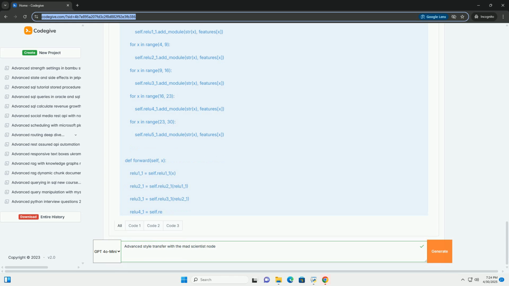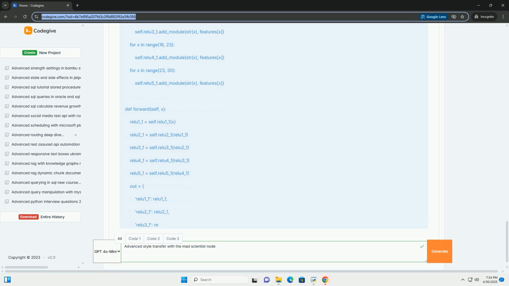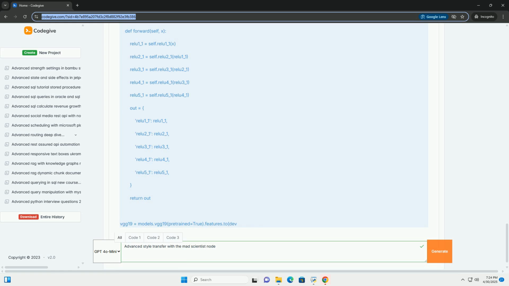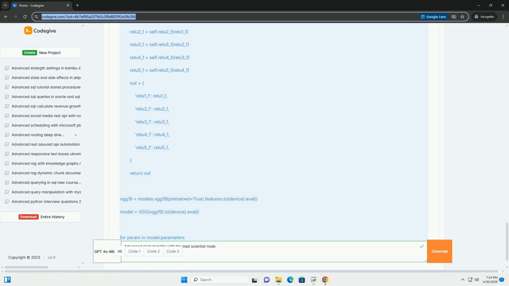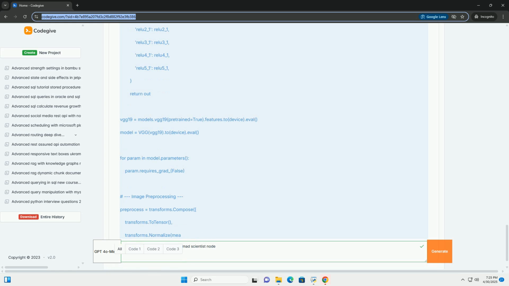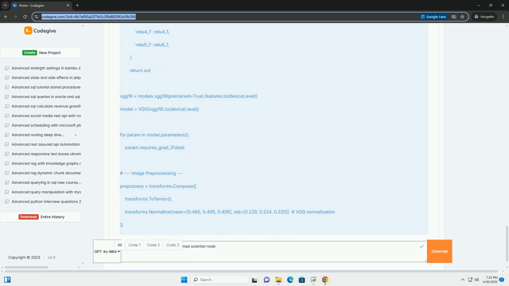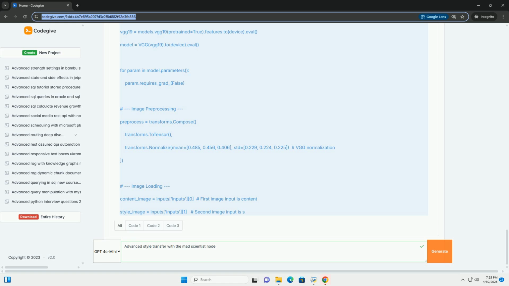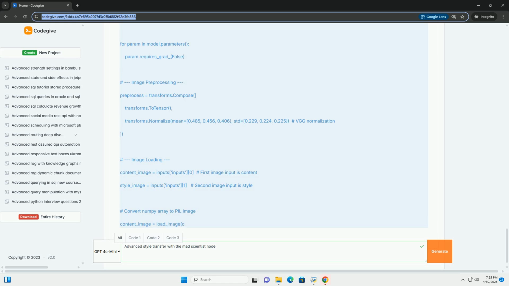Reduce artifacts. Minimizes distortions, checkerboard patterns, and other undesirable effects common in naive style transfer. Handle complex styles. Deals better with style images that have intricate textures, patterns, or artistic elements. Incorporate semantic information. Takes into account the meaning and structure of objects within the images, preventing stylistic elements from being applied inappropriately. Real-time transfer. Achieves faster results with techniques like feed-forward networks that directly map content images to stylized outputs.